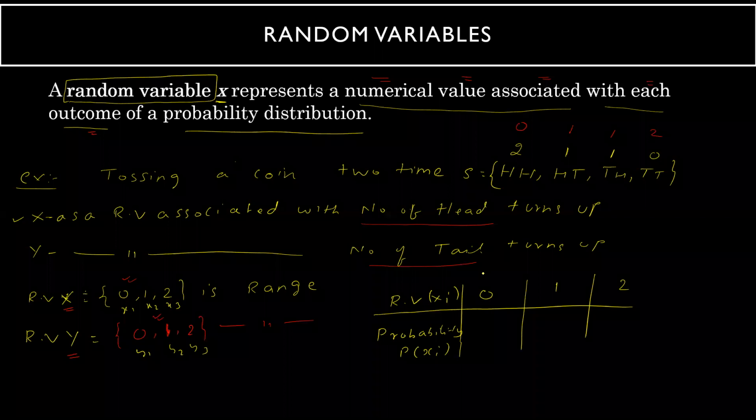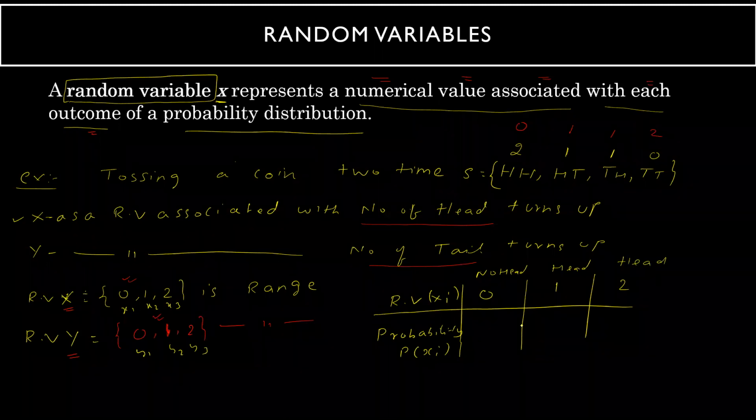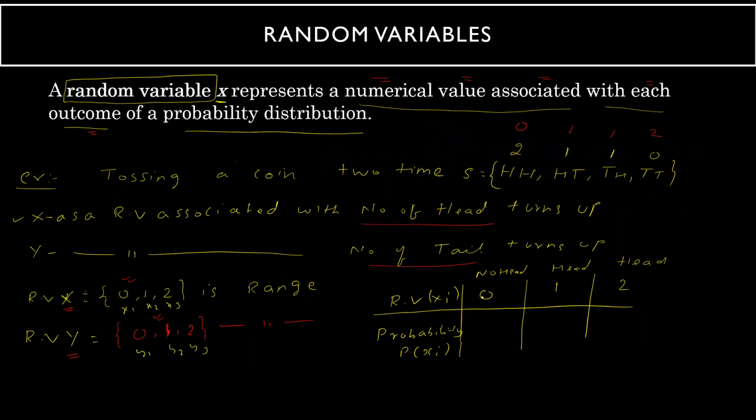So 0 means no head, because it is the number of heads we are talking about. So this represents no head, this represents one head in the sample space, and this represents two heads in the sample space. So what are the corresponding probabilities? If we look at the 0, how many times is 0 there? 1 out of 4. So this probability will be 1 divided by 4. Now for one head, we have two places, so this is 1 by 4 plus 1 by 4. So I will get 2 by 4.